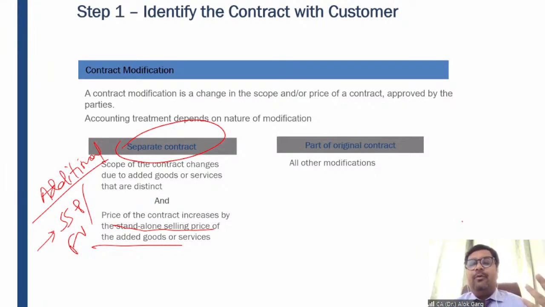Because, so I am providing 10 classes to a corporate, as a trainer. So I have charged 10,000 rupees per class. And HR contacted me and HR said that, Mr. Alok, you need to provide 5 more classes to our participants or to our people, right? But you can see that we have already paid you 1 lakh rupees, and now we are asking for more classes.